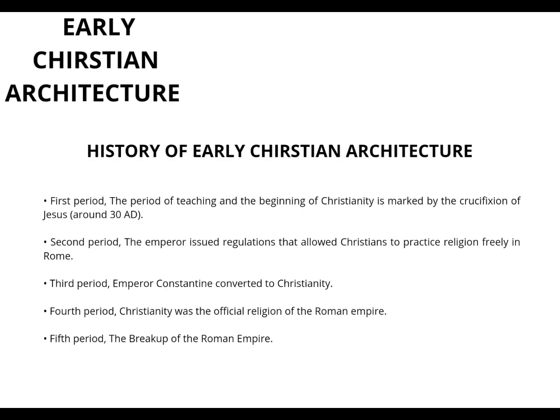Then next is early Christian architecture. History of early Christian architecture. First period. The period of teaching and the beginning of Christianity is marked by the crucifixion of Jesus around 30 AD. Second period. The emperor issued a decree that allowed Christians to practice religion freely in Rome.